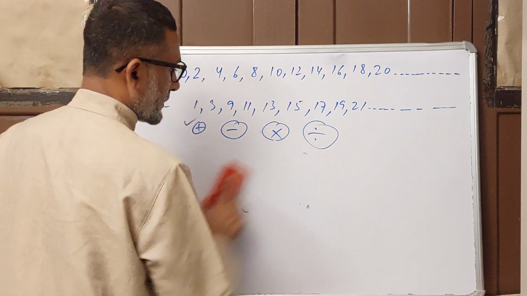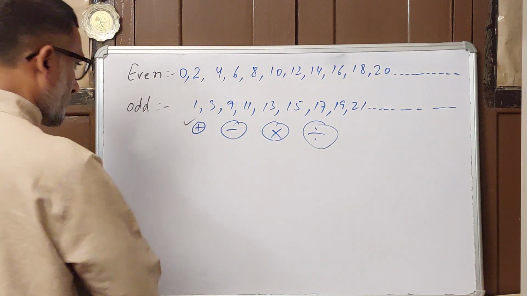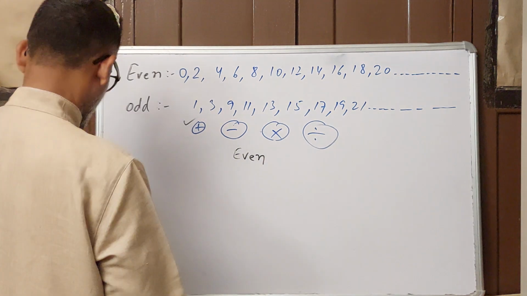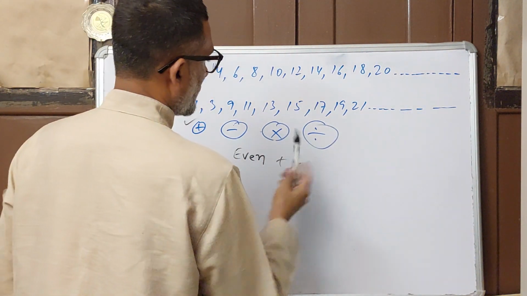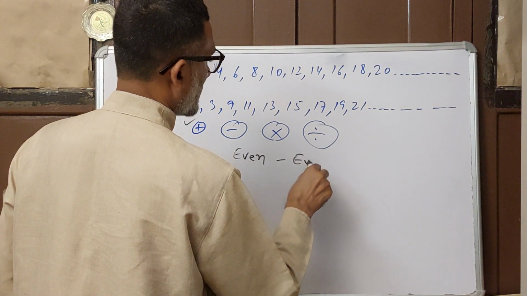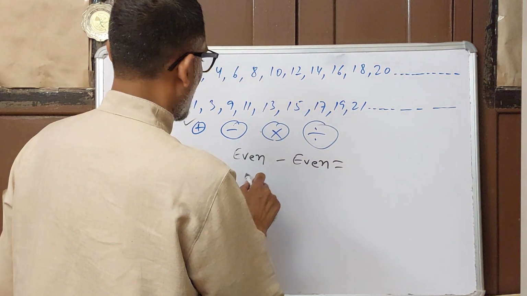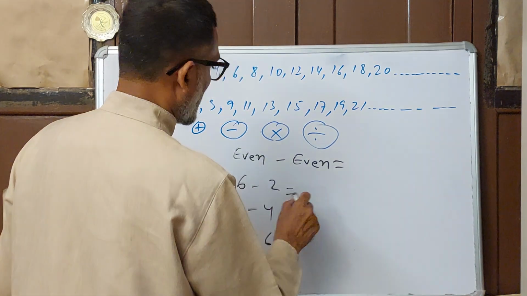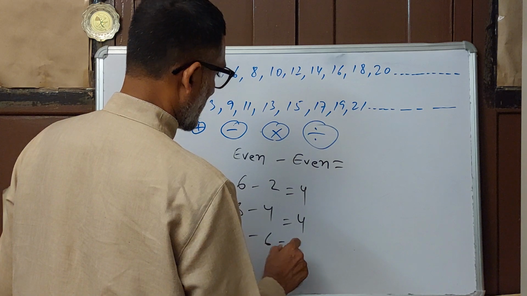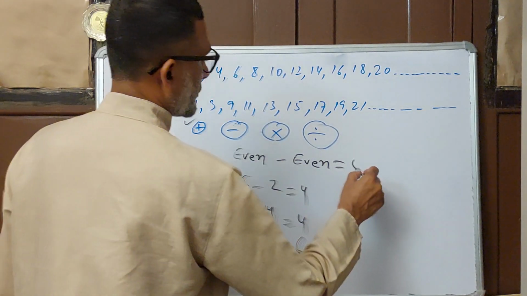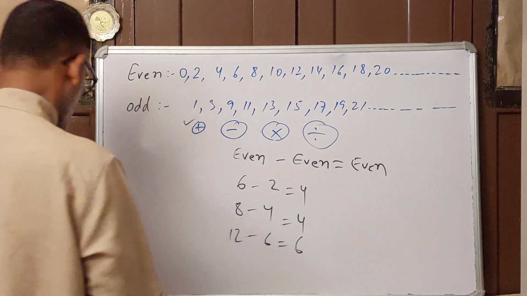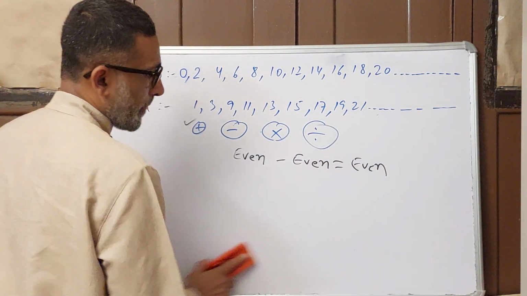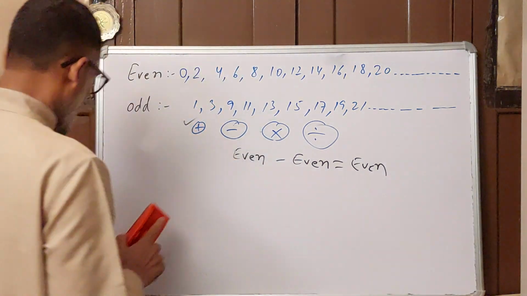Now for subtraction, what will be the result? Even minus even. Like 6 minus 2, 8 minus 4, 12 minus 6, what happens? 4, 4, 6. All are coming even, so it will become even. When you subtract an even number from an even number, the result will always be even.